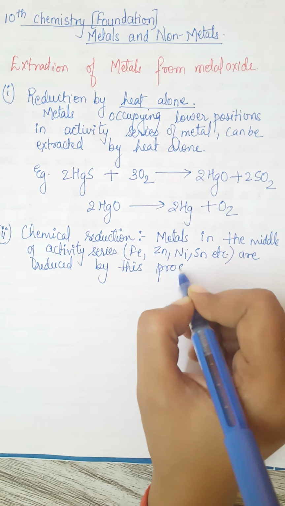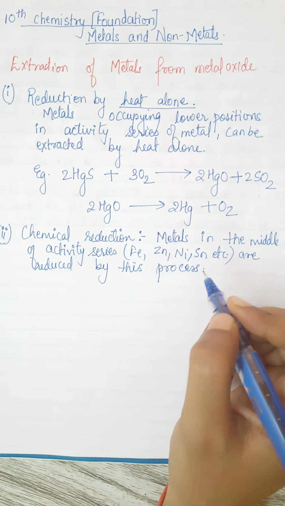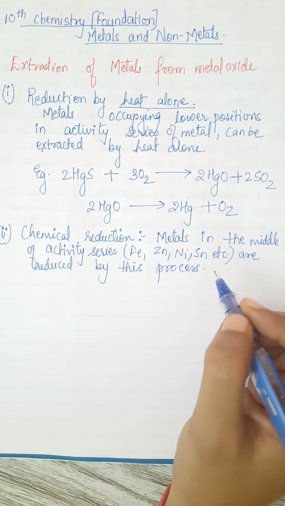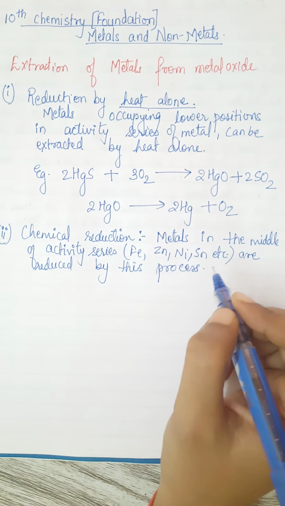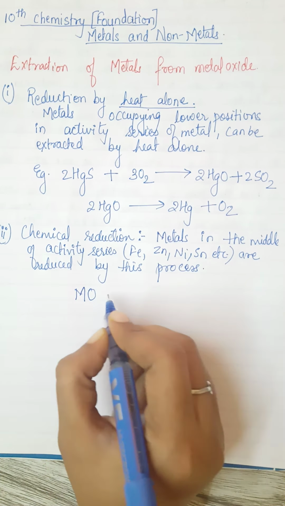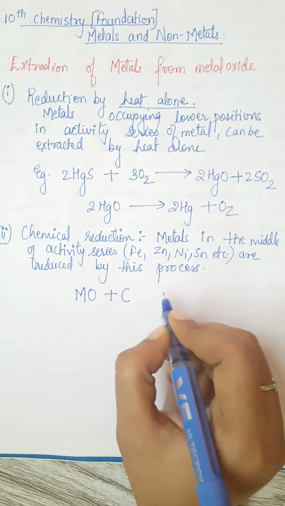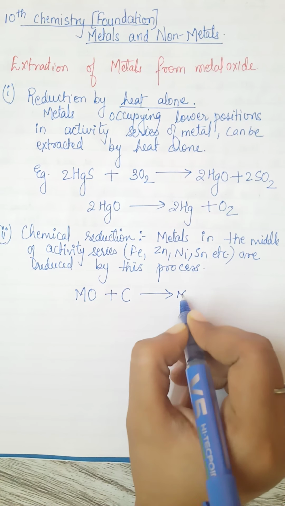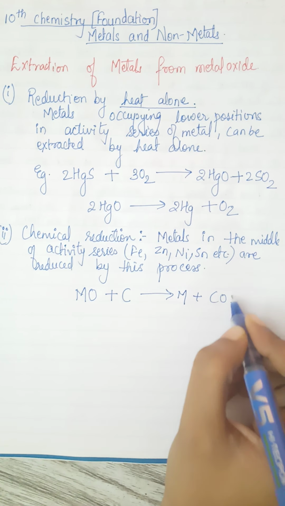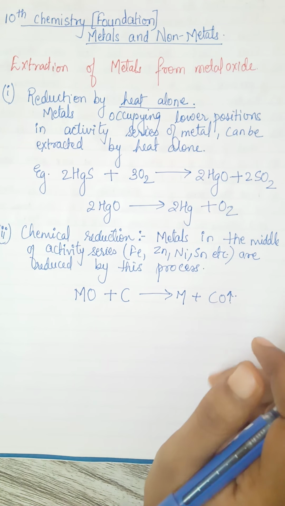ठीक है, and most of the time, remember not always but yes, most of the time there will be carbon, that is in form of coke, as the reducing agent for these metals. For example, this is the metal oxide, then we add carbon to it and it will be reduced to pure metal and carbon monoxide is released, right? So this is how the process takes place. On heating it, this thing is happening.